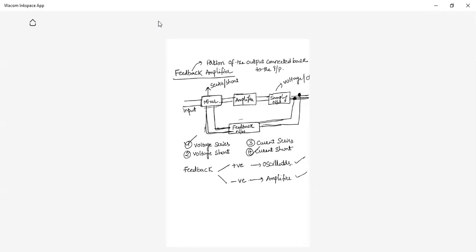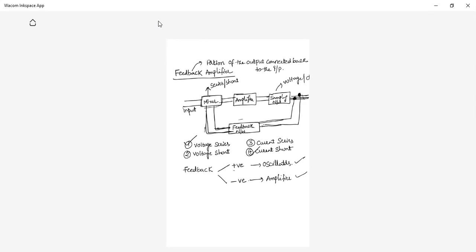Already we have amplifier circuits, so why do we need feedback amplifiers is the other question. We'll see all these things one by one. But first, you have to understand what is meant by feedback. A portion of the output is again connected back to the input using a feedback network. Then that connection is called feedback. Is it clear? What is feedback? Some portion of the output is again connected back to the input. Then it is called feedback.